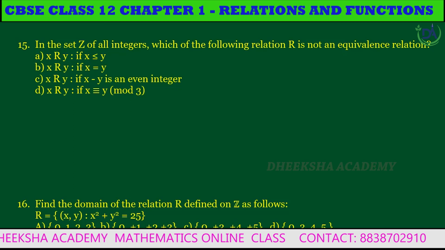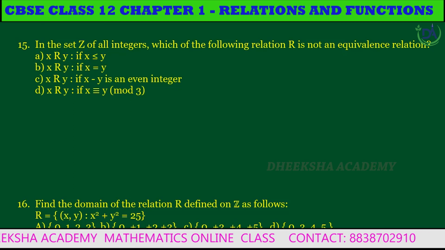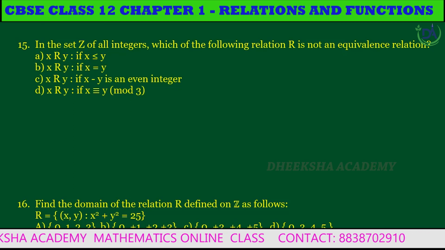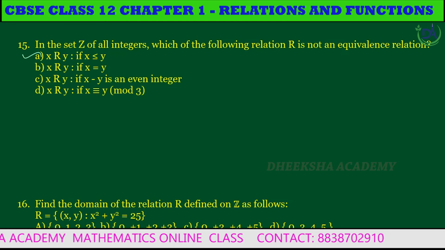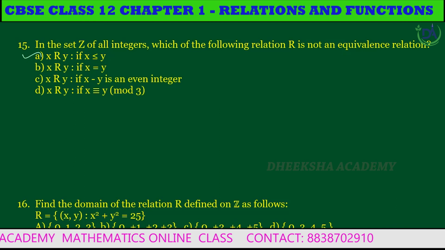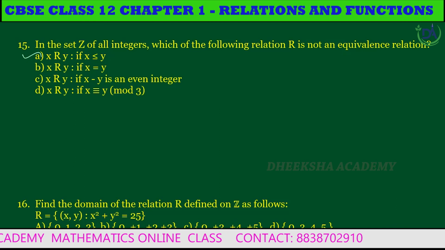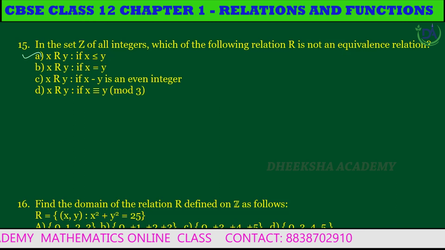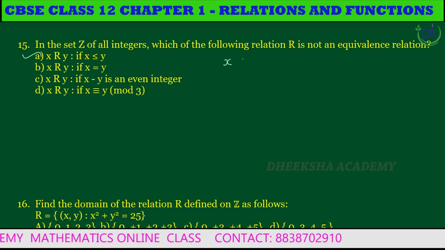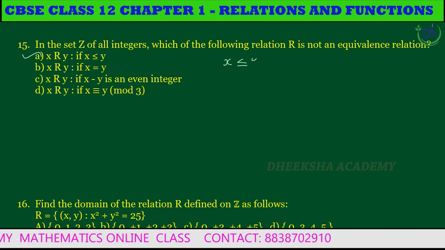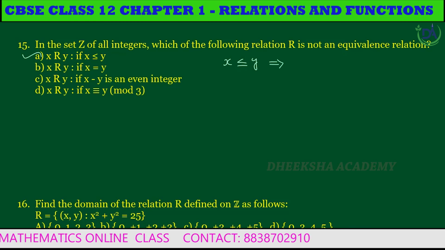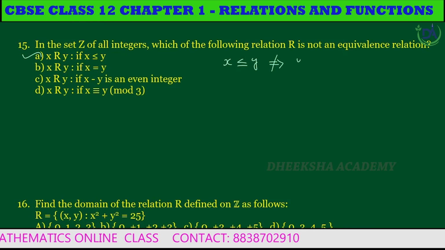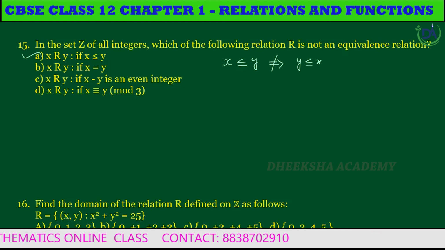So in this question, option A is the correct answer, because x less than or equal to y does not imply y less than or equal to x.